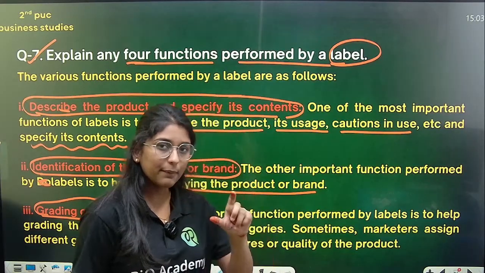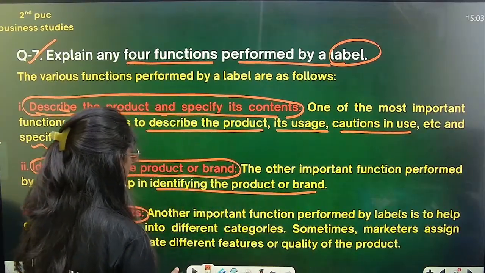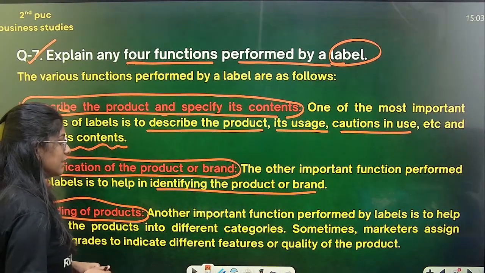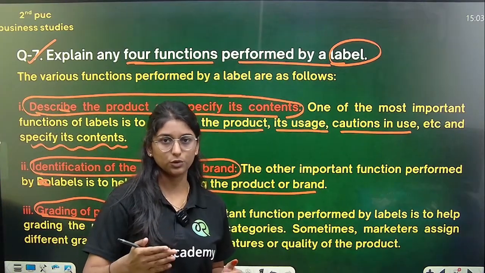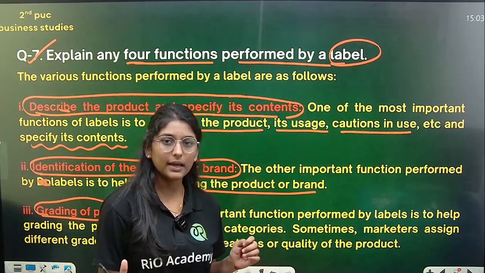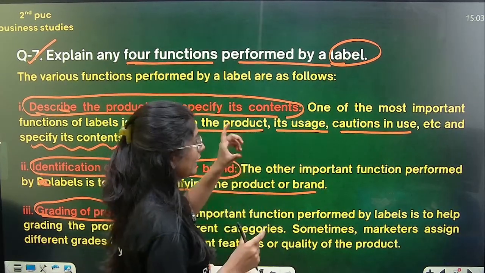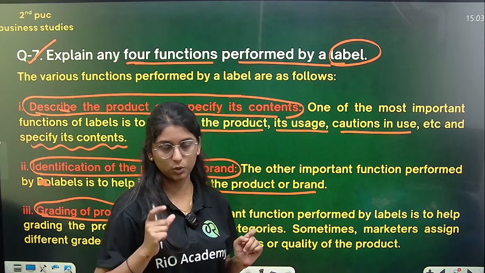So when you provide labelling, what you can do is, you can easily grade the products in different categories. So in different categories we can give different grading, which is high grade, which is low grade, we can do grading when you are properly labeling. So you can also write about grading on the label, where you can assign the grades.